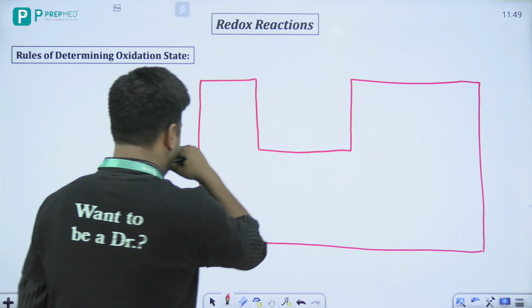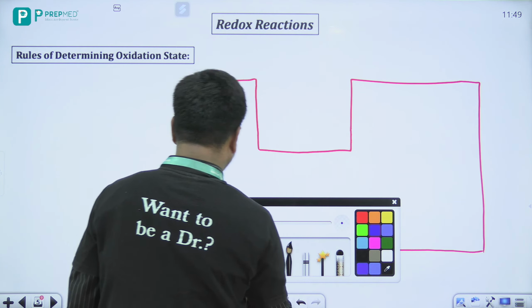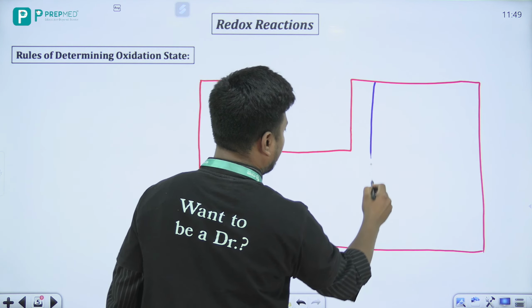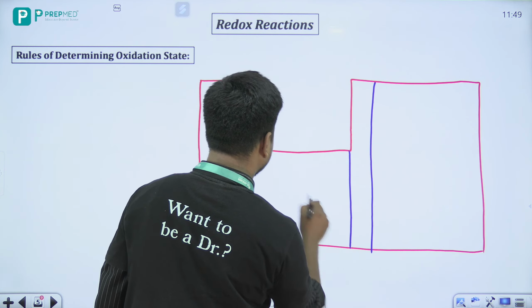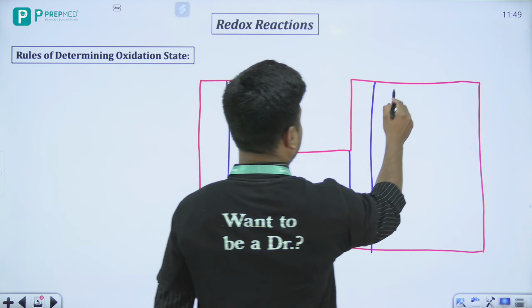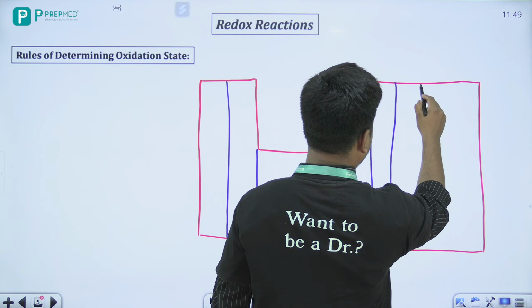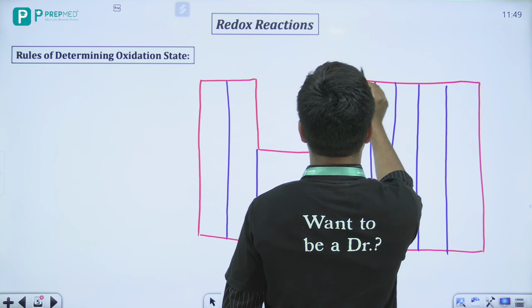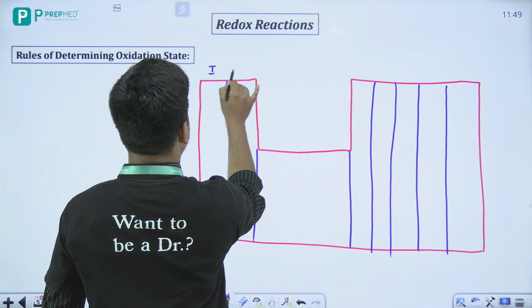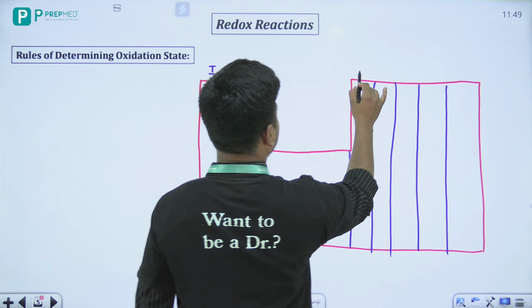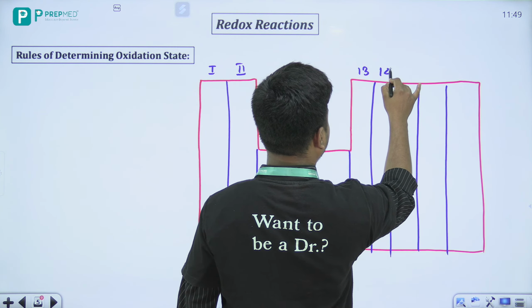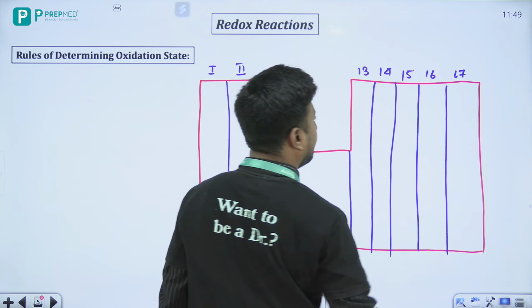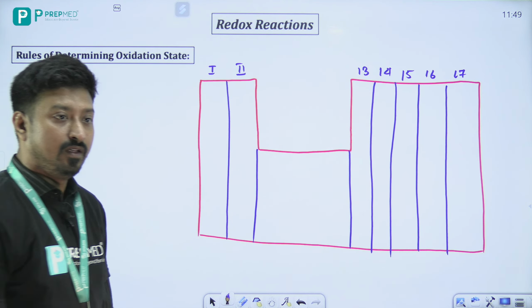Okay. Acha, now let's divide the groups. We need group 1, we need 2, we need 13, 14, 15, 16, 17. We don't need 18. अच्छा, फाइन.